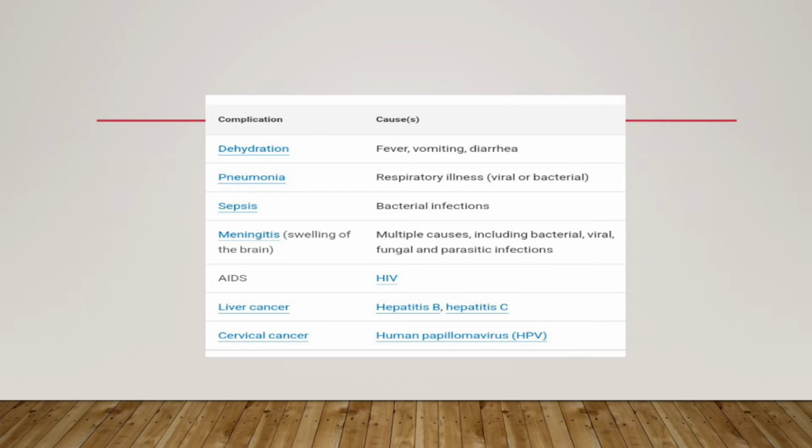Multiple causes can lead to meningitis. This includes bacterial, viral, fungal, and parasitic infections. AIDS, which is caused by human immunodeficiency virus, and liver cancer, which is caused by hepatitis B and C, and cervical cancer, which is caused by human papillomavirus.